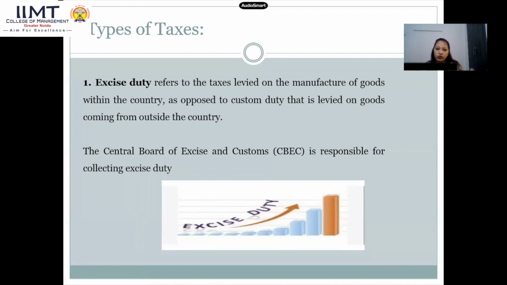As you see, excise duty refers to the tax levied on the manufacture of goods within the country, as opposed to custom duty, that is levied on goods coming from outside the country. And the Central Board of Excise and Customs, which is CBEC, is responsible for collecting excise duty. This CBEC is responsible for collecting tax. This is most important.